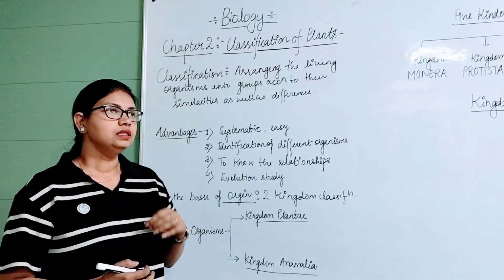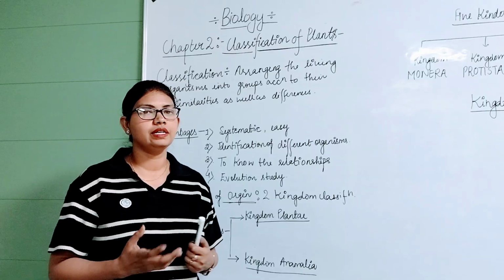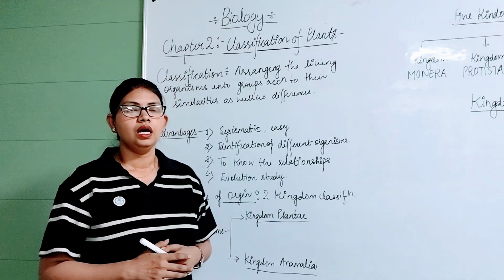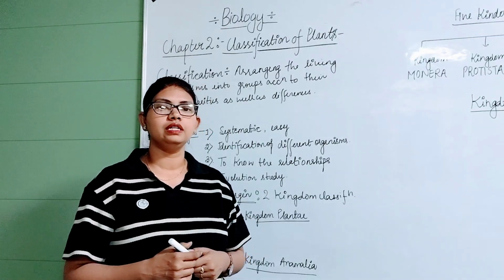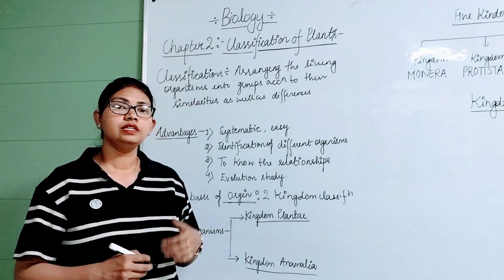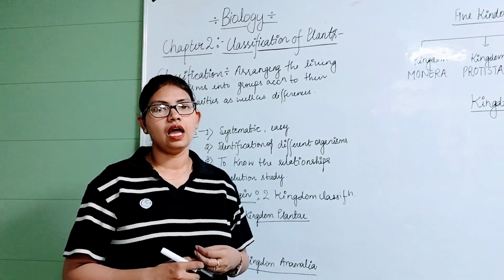Okay, but later on a scientist named Robert Whittaker, or R.H. Whittaker, found out that there are certain living organisms such as bacteria which have the characteristics of plants as well as animals.